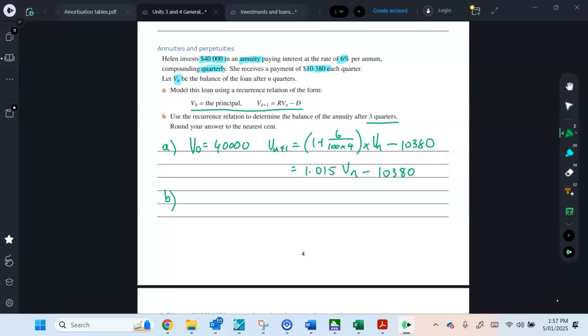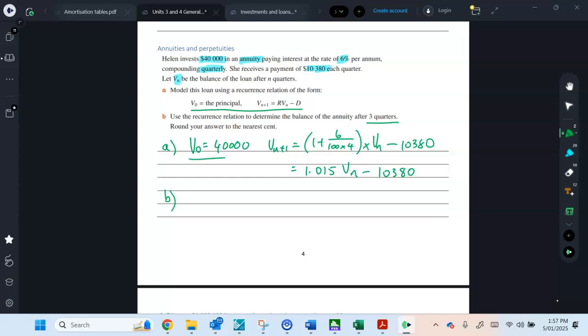Now, this question isn't a show that question, but I'm going to treat it as a show that question, which is quite common in the exams because they don't want you to just use finance solver, which you could do for this one, but actually show you understand what a recurrence relation is or how it works. So I'm going to do that. Now, in a show that question, you've got to show V1, V2, V3.